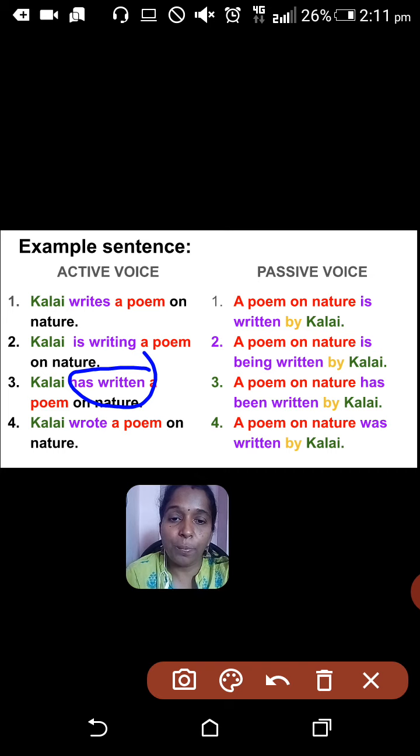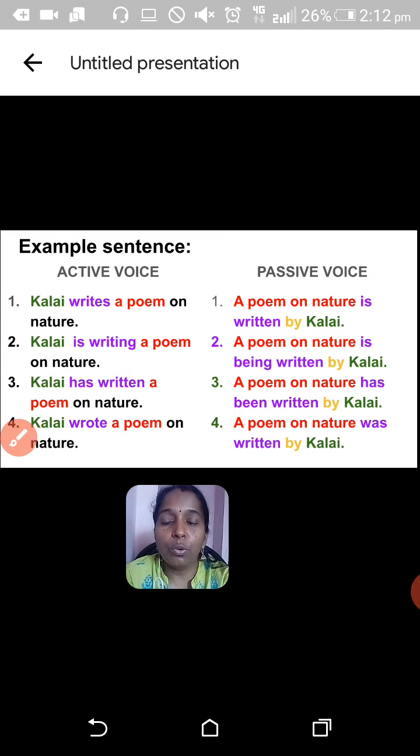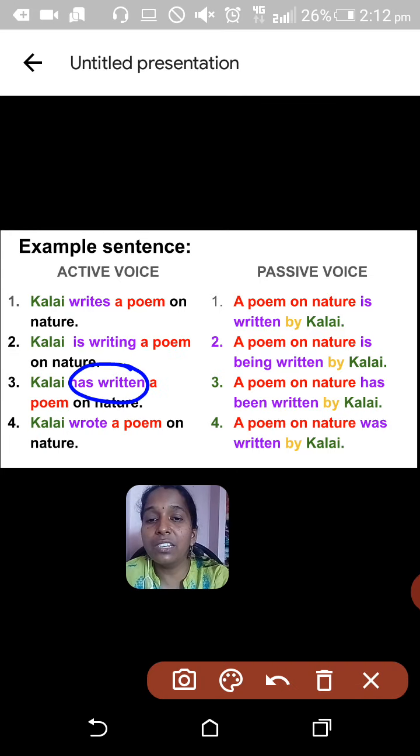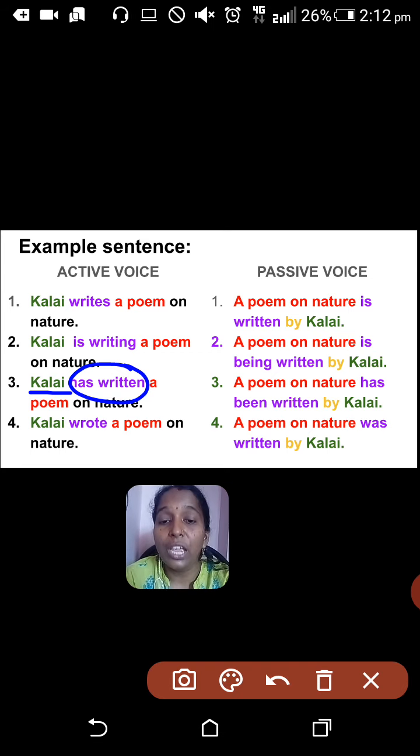How can it be changed to passive voice? A poem on nature, I have brought the object to the front. Has been written, I have added a new word here. Been is the helping verb we have to add for the perfect tense, and written is the V3 form of write. Then by Kalai. In present perfect tense, the verb form can be have or has written. Here has written is used because Kalai is a singular subject. So Kalai has written a poem on nature becomes A poem on nature has been written by Kalai. A poem on nature is the object, has been written. That's the change we make in passive voice.